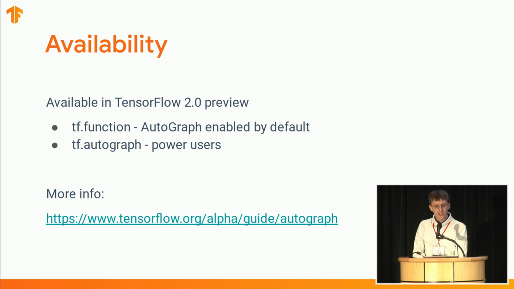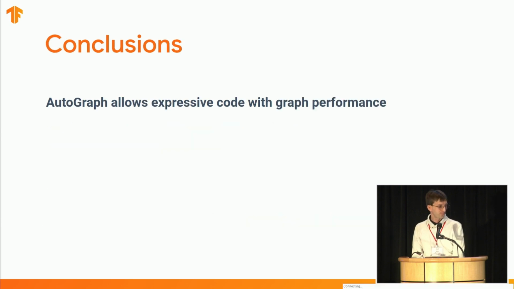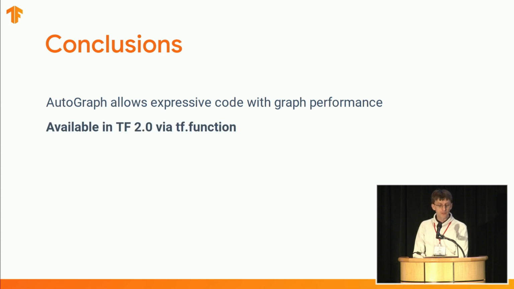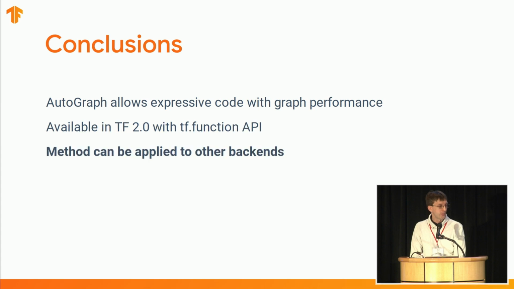AutoGraph is currently in beta, but it is stable enough to try out. It is available as part of the TensorFlow library, and the stable version of AutoGraph, which focuses on control flow, will be available in the TensorFlow 2 release. In conclusion, I presented AutoGraph, a system which lets you write faster and better machine learning code. It will be available in the TensorFlow 2 release within the tf.function API.